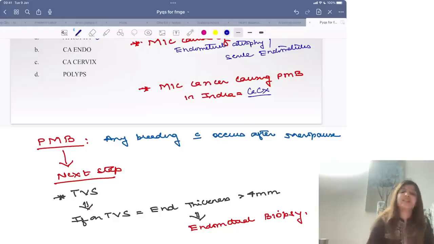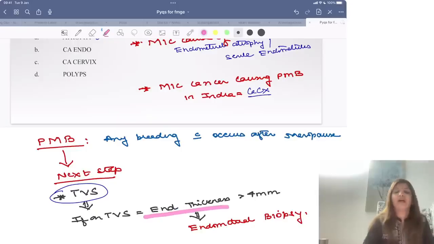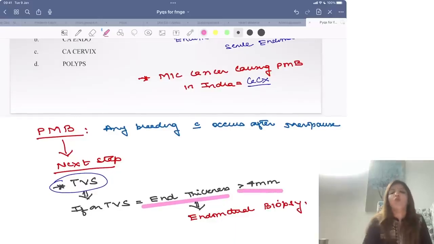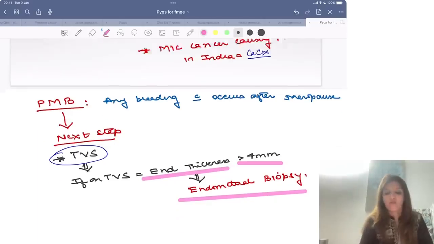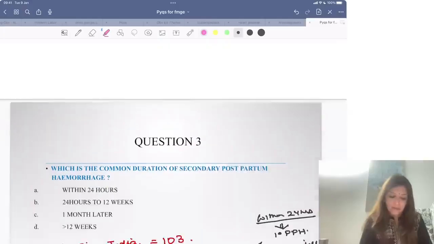And if they ask you what is the next step when a patient of PMB comes to you, the next step is you should do a transvaginal sonography. And on transvaginal sonography, you should look at the endometrial thickness. If endometrial thickness is more than 4 millimeters, then you should go for endometrial biopsy, right? So in all patients with PMB, if they ask you what is the next step, do not jump to endometrial biopsy. First step which you have to do is TVS. And on TVS, if the thickness is more than 4 millimeters, then you do endometrial biopsy.